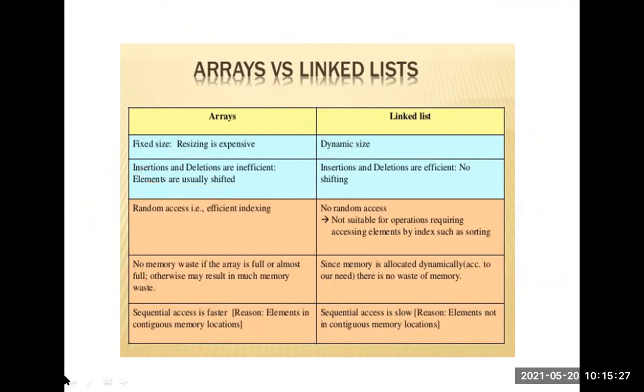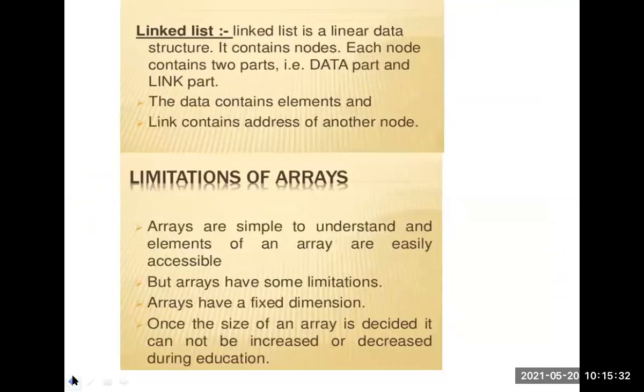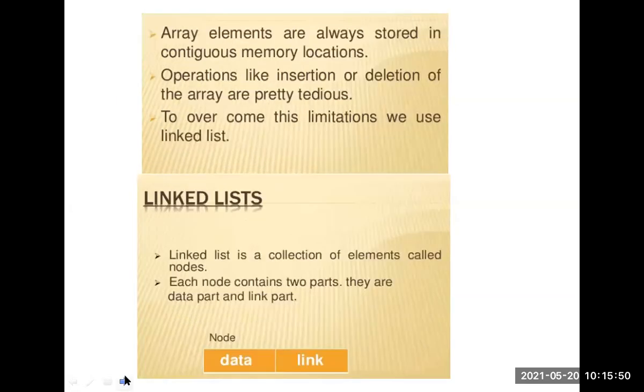So now the linked list definition. What is a linked list? A linked list is a data structure which is a collection of 0 or more nodes. It contains nodes, where each node is connected.